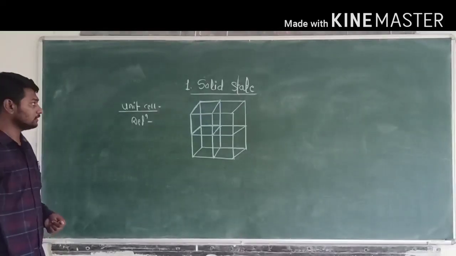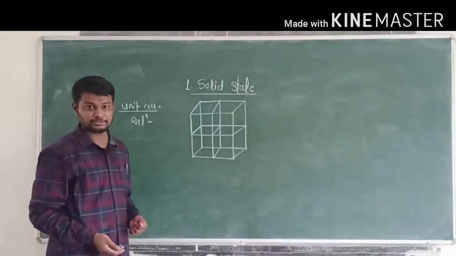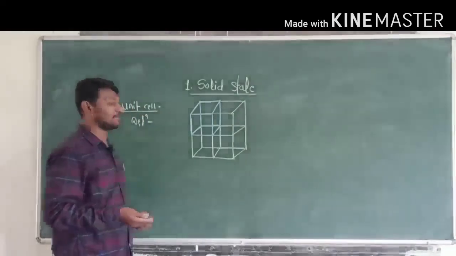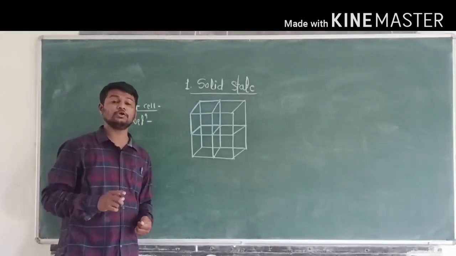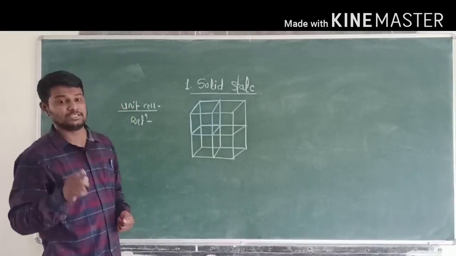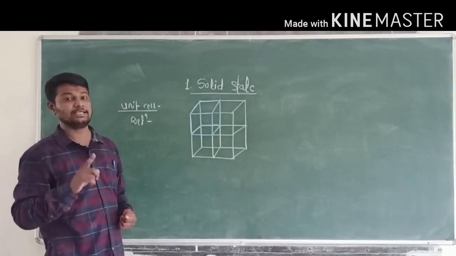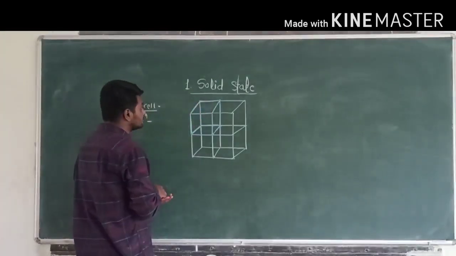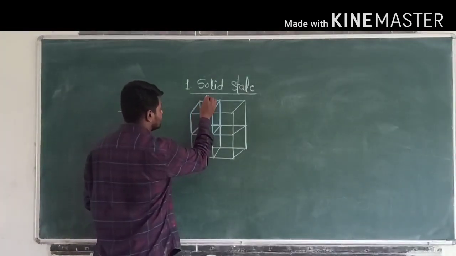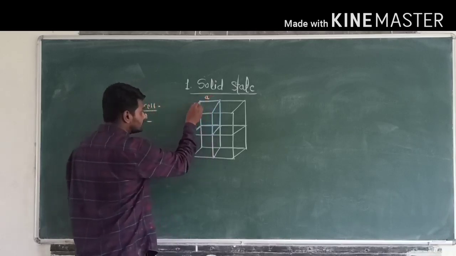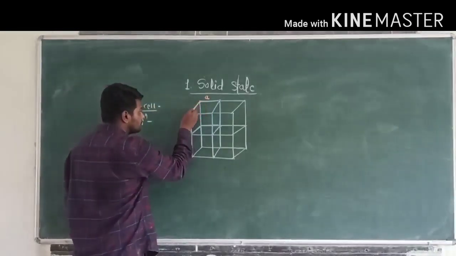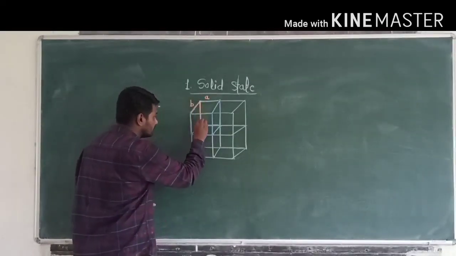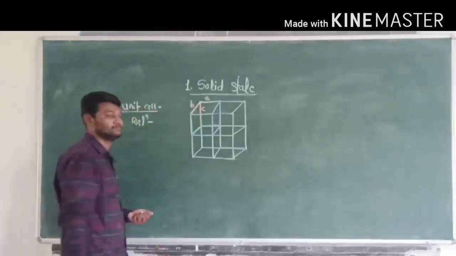The unit cell has the following parameters. That means it has edge lengths. All unit cells have 3 edge lengths, which are denoted by small a, b, c. Edge length A, edge length B, edge length C. This is the edge length, denoted by A. This is the second edge length, denoted by B, and this is the third edge length, denoted by C.